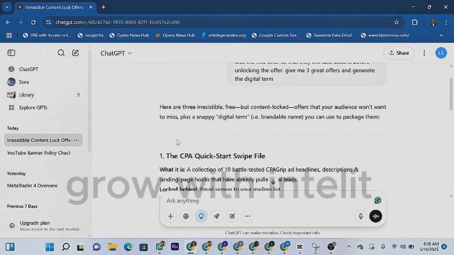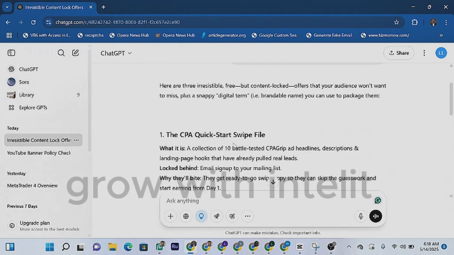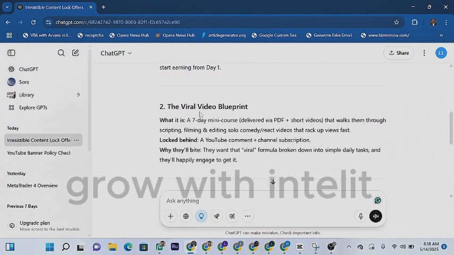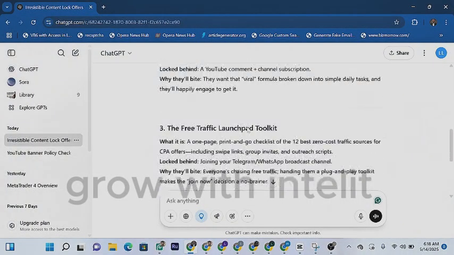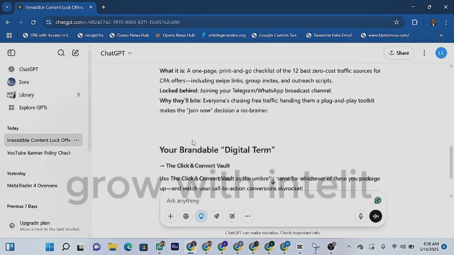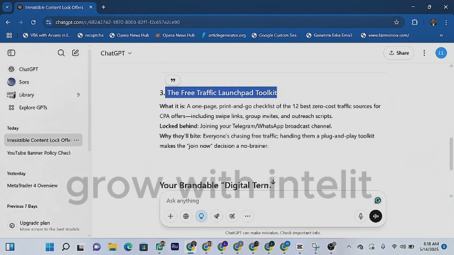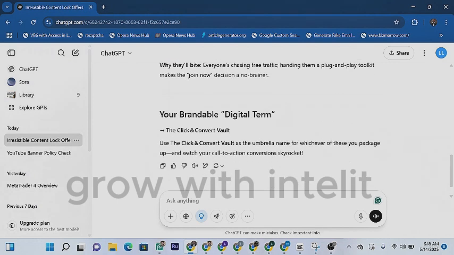Okay, so the first offer is the CPA quick start swipe file. Then the second one is the viral video blueprint. The third one is the free traffic launchpad toolkit. So this is exactly what you have now. We have our 3 digital items that we can go ahead and promote and content lock inside content locker. Our audience are going to be eager to